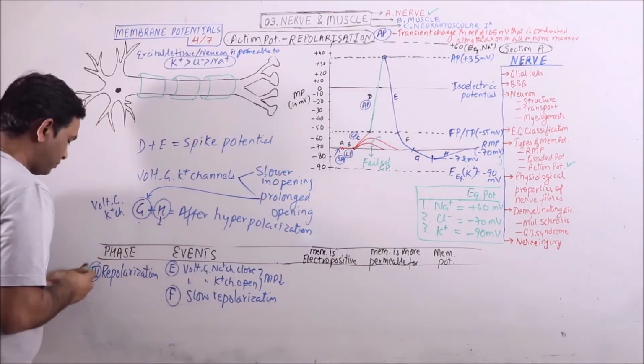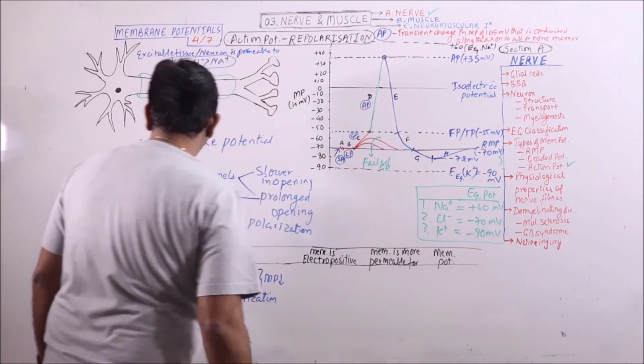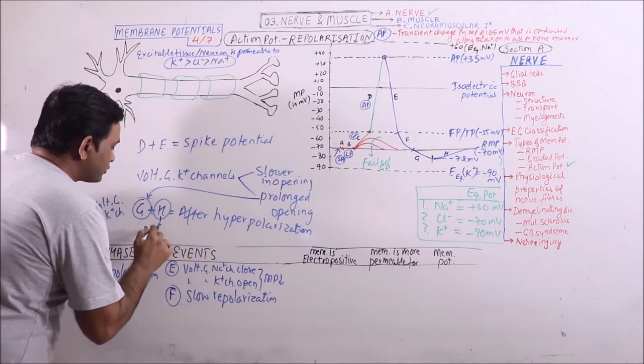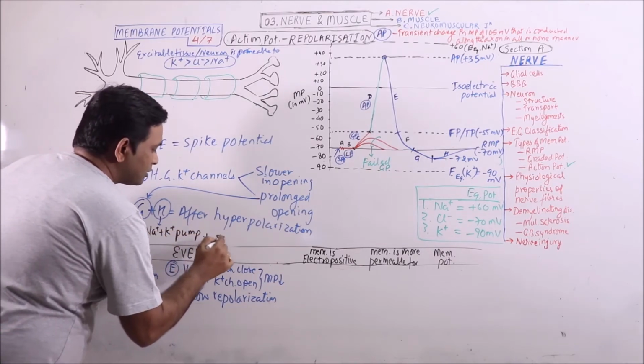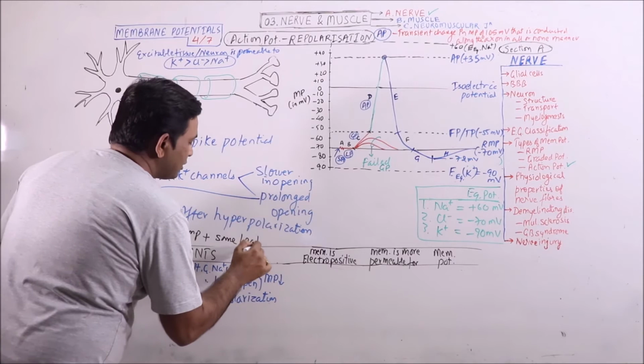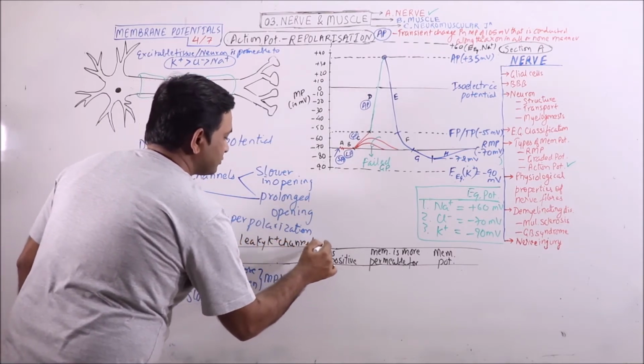And this H will finally help in regaining the RMP because of the activity of the sodium potassium pump, plus some leaky potassium channels are also open.